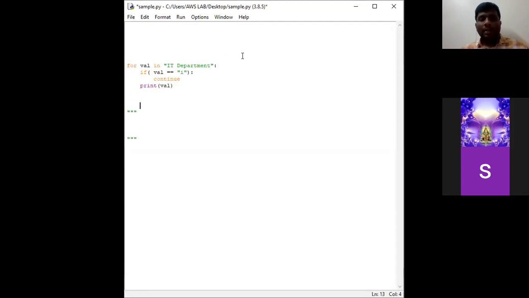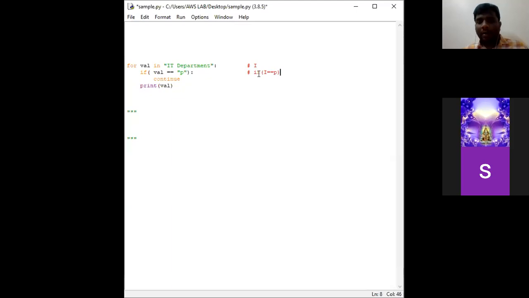Here, first it checks the iteration I. Next, in the second statement, it checks the condition: whether val, in this case I, is equal to P. We shall change this program to P. Is I equal to P?